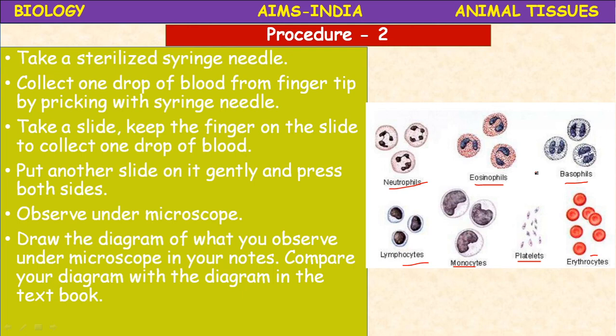Leukocytes means WBC, erythrocytes means RBC, thrombocytes means blood platelets. These are the different types of cells which you may not see clearly, but once it is stained, permanent slide is prepared, then you can see the different types of cells easily.